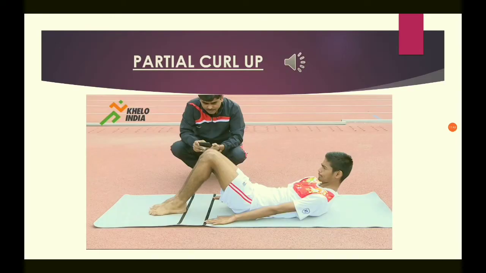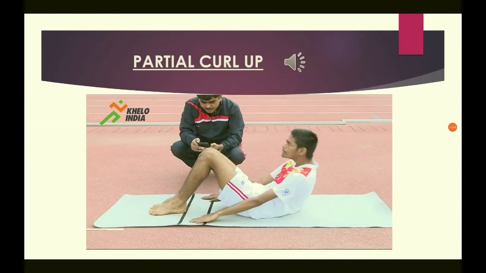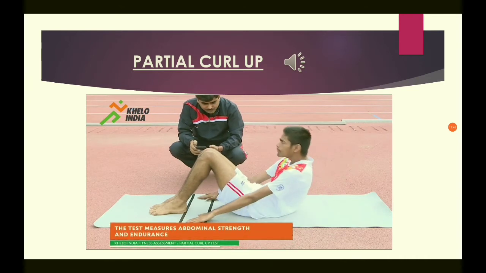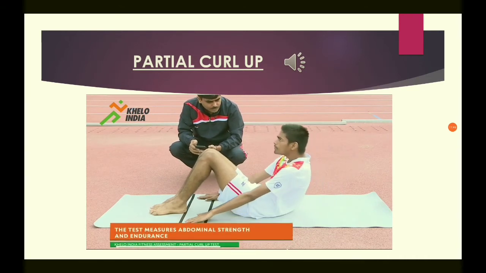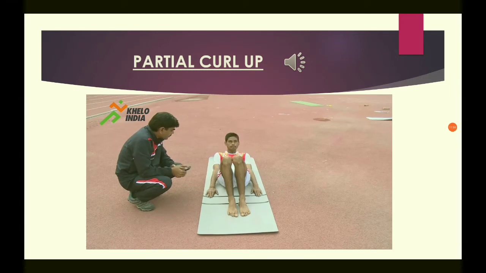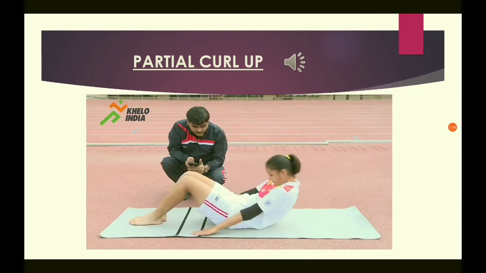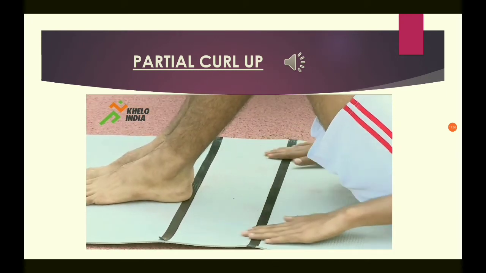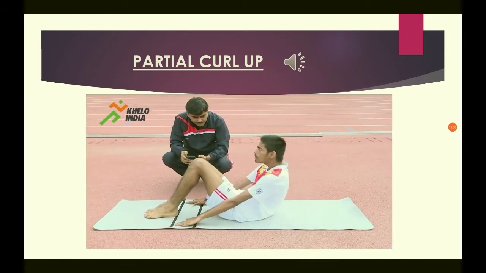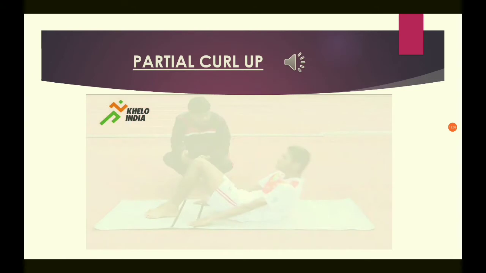Partial curl up test. Students, as you have seen, this student is lying on the floor on a cushion. Two lines are made on the mat, about 6 inches apart, and he is raising his upper body. Hands are straight on the mat, palms facing downwards. Up and down, curl ups, not a full curl, just a partial curl up. It is a great way to check abdominal strength. This girl is also performing. So this is how we perform a partial curl up test, and let's know all about its theory.